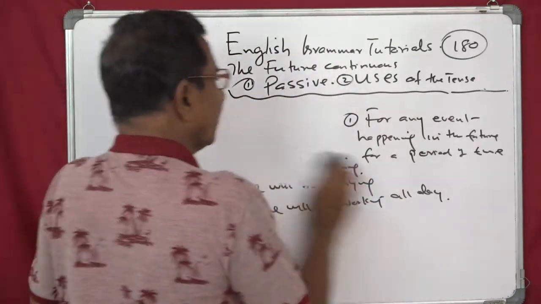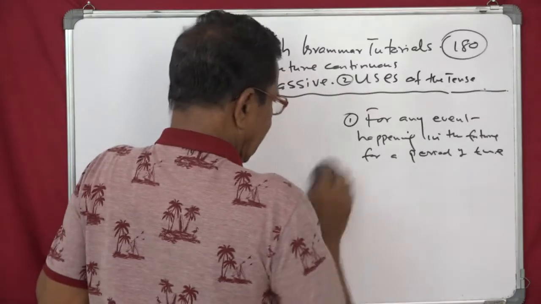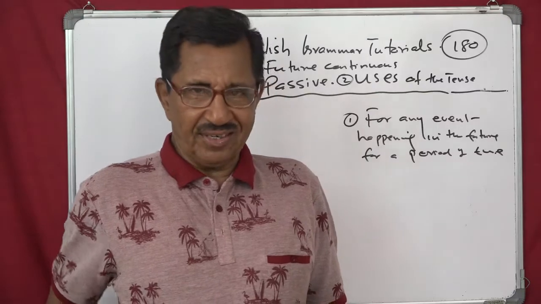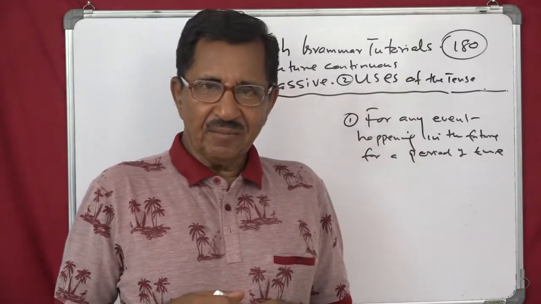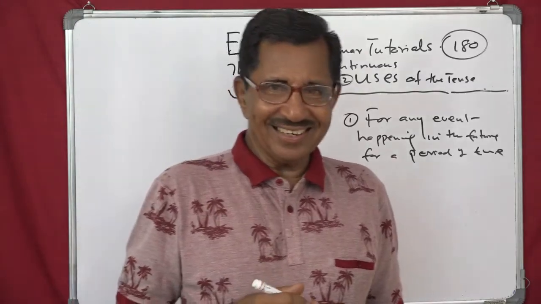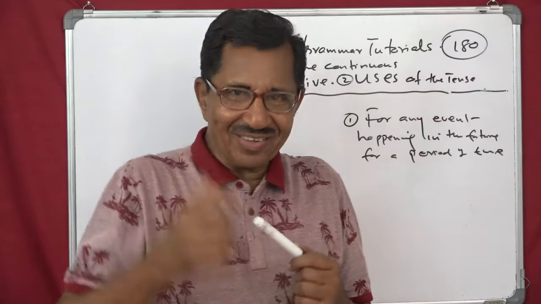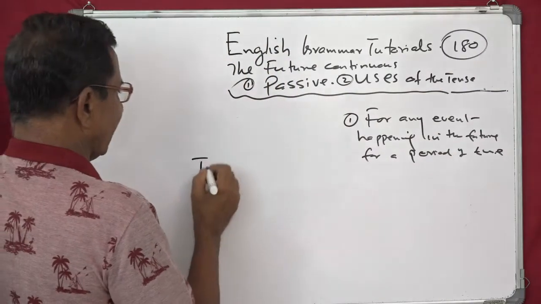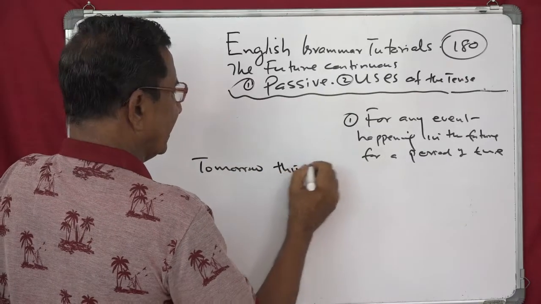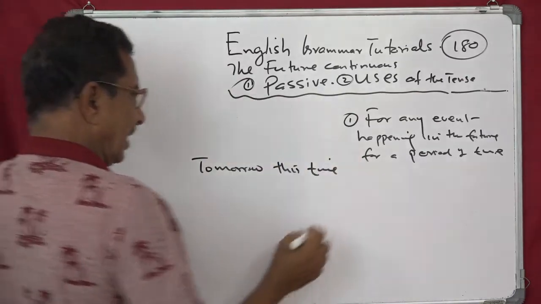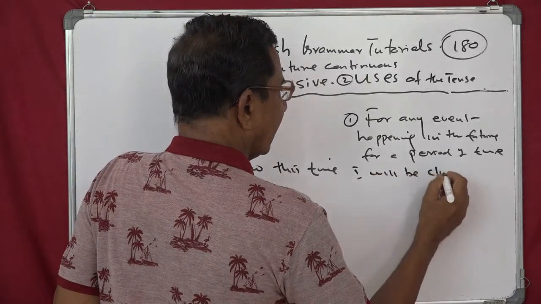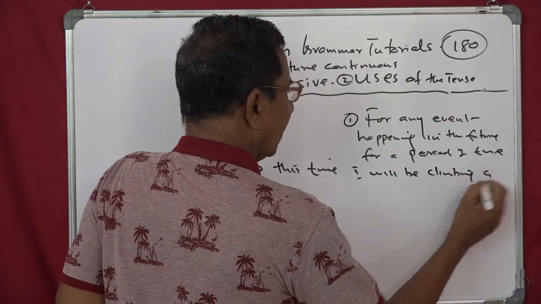So that's one use. Another use is contrasting the present and the future. This is very important. For example, we said, tomorrow this time I will be climbing a coconut tree. There's no other tree, so we are climbing the coconut. So tomorrow this time I will be climbing a coconut tree.